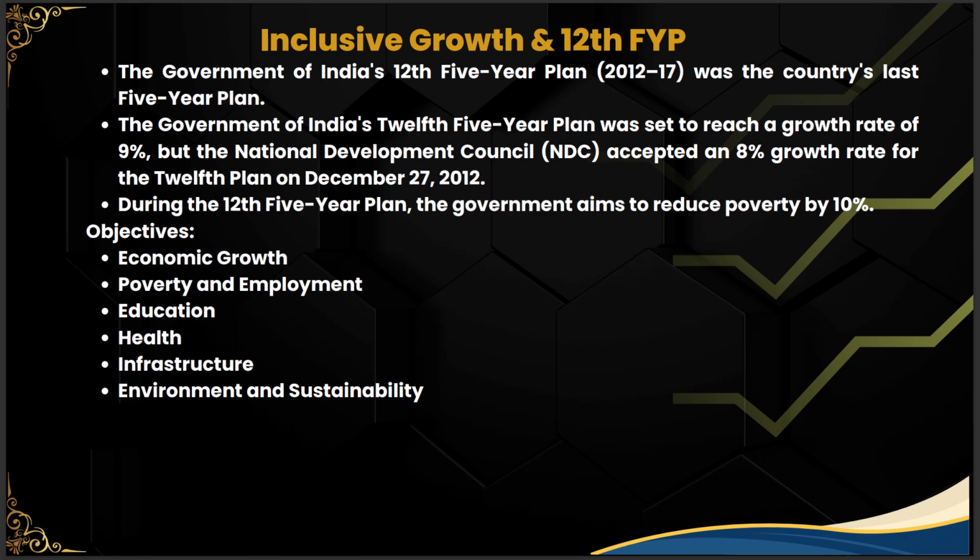Infrastructure, see, all communities having electricity, all weather roads connecting villages, national and state highways having a minimum of at least 2 lanes, dedicated freight corridors on both east and west coast, tele density in rural areas to be reached by 70%. Next one is environment and sustainability. Every year, increase in green cover by 1 million hectares over a 5-year period. 30,000 megawatts of renewable energy to be generated.